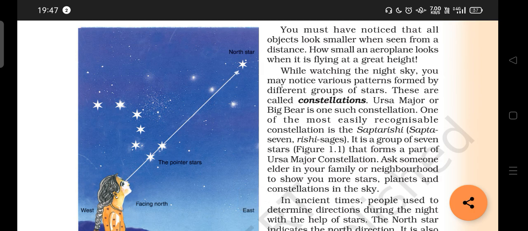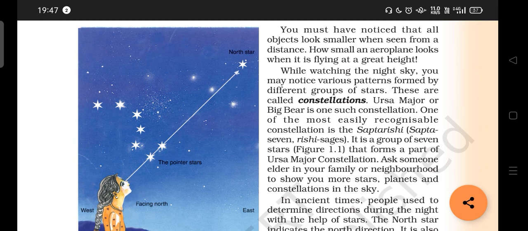Now, when we look at the sky, we can see aeroplanes flying in the sky. We see them in a very, very small size, like a toy. But actually, the size of an aeroplane is very big. Why do we see it as very small? Because it's very far away from us, obviously. Likewise, stars also look tiny because they are far away from us.